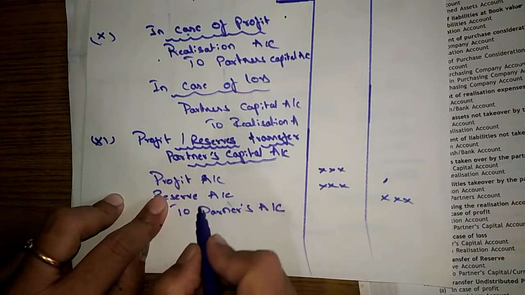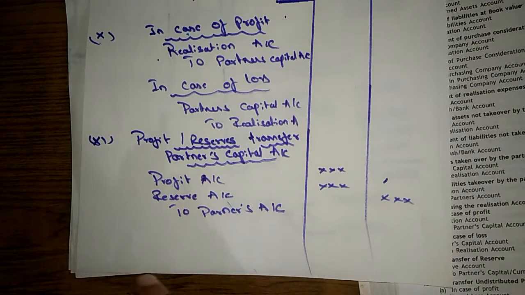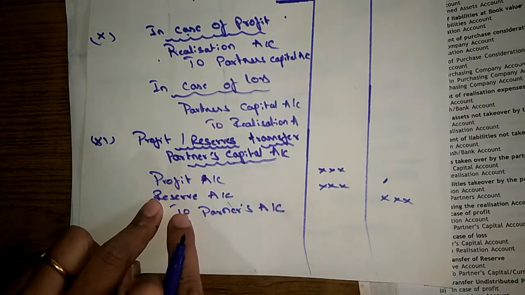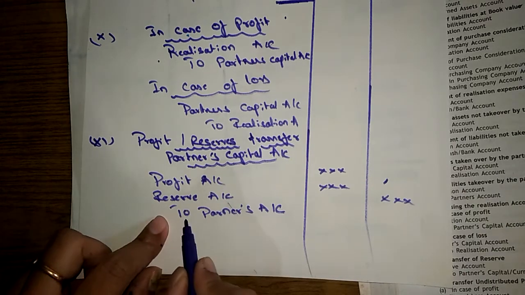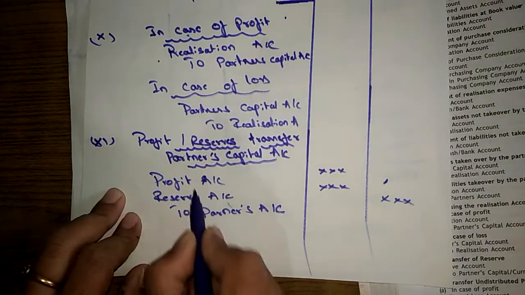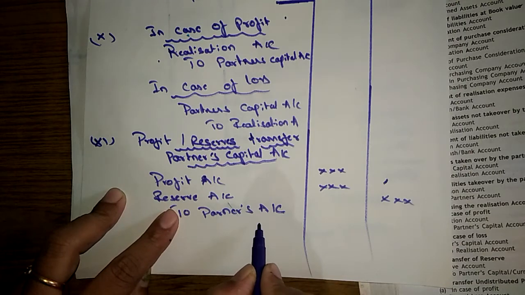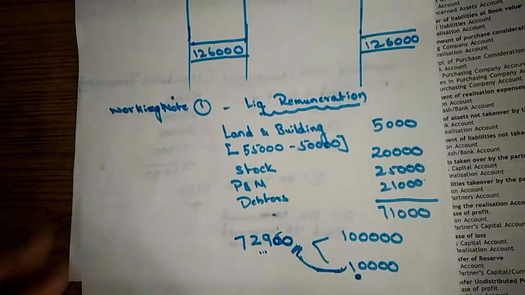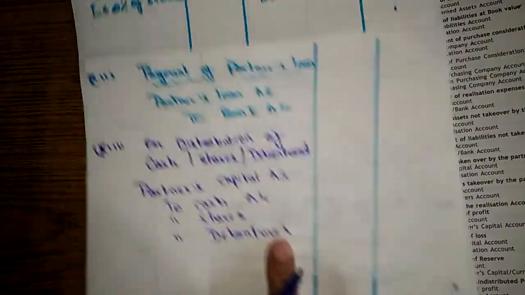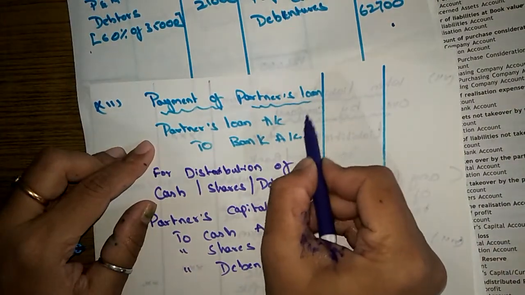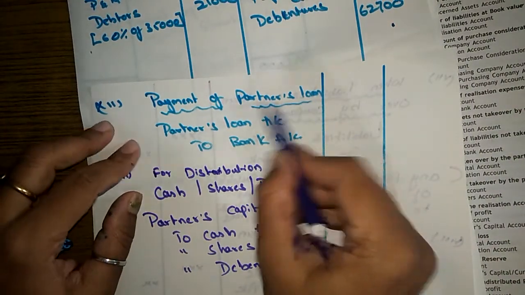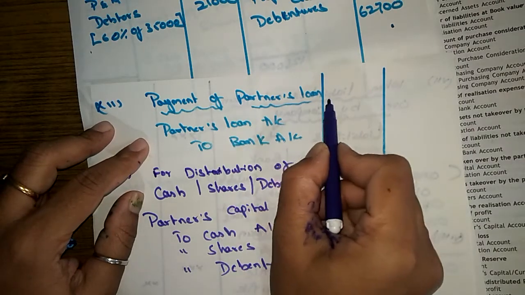Then the next entry, for transferring any reserves in the balance sheet. If you find any reserves or profit that belongs to the partners, you need to close these accounts by transferring them to partners capital account. Then this is for payment of partner's loan account.